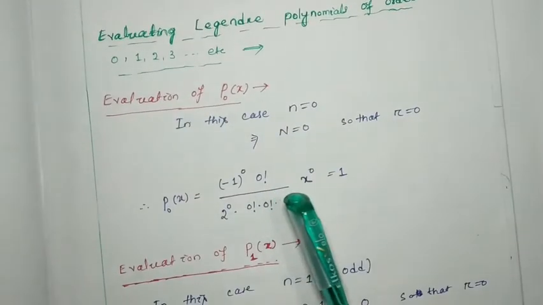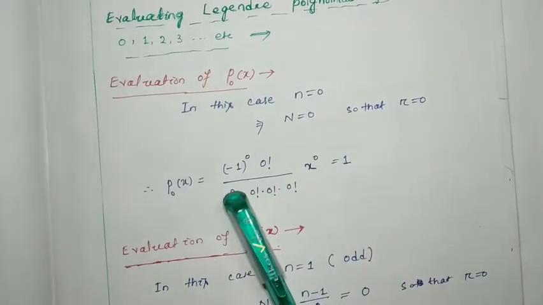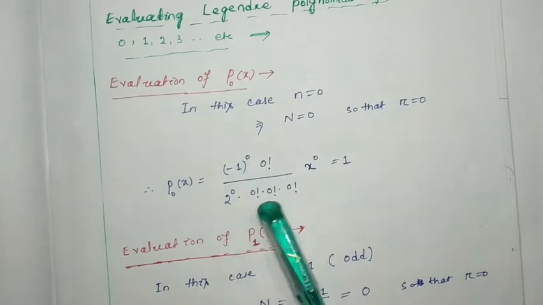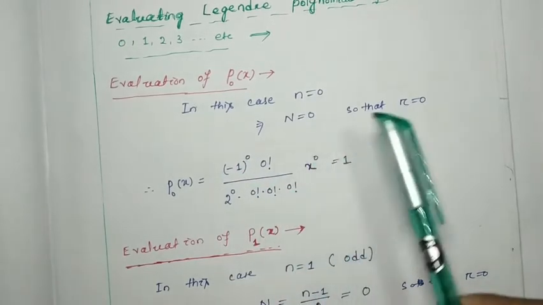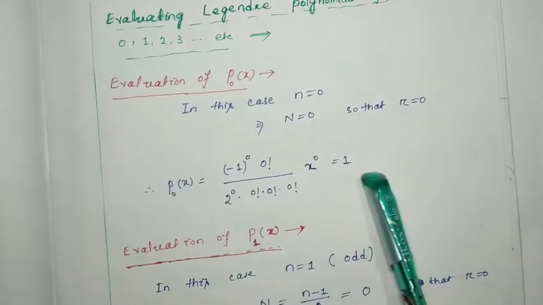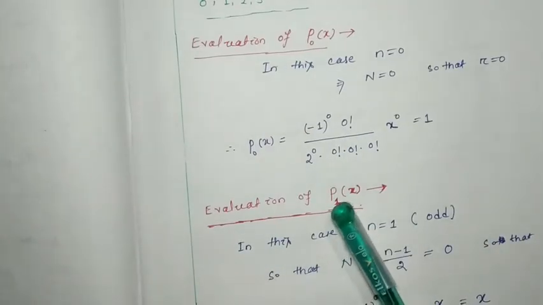We know that 0 factorial is 1, 2 to the power 0 is 1, minus 1 to the power 0 is also 1, 0 factorial is also 1, and x to the power 0 is also 1. So we found P0(x) will be equal to 1.